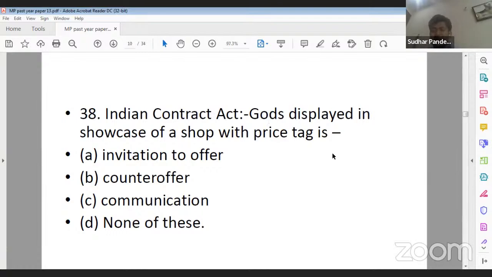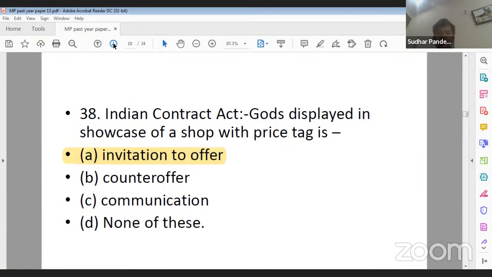Yes, Ujjwal Nahar ji, Ankita ji, all of you are correct. Okay, so under the Indian Contract Act, goods displayed in the showcase of a shop with a price tag is option A, invitation to offer, option B, counter offer, option C, communication, option D, none of these. Yes, Vinny ji, Ujjwal Nahar ji, all of you are correct. Its correct answer will be invitation to offer.